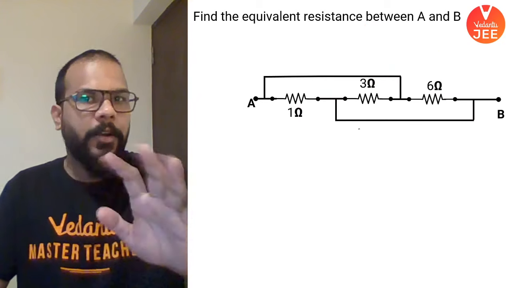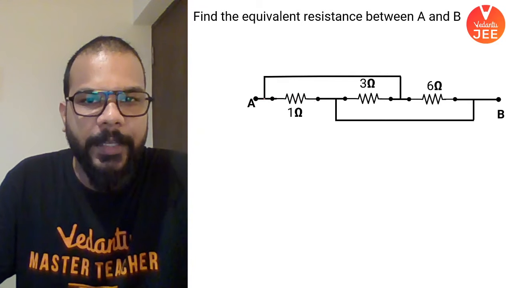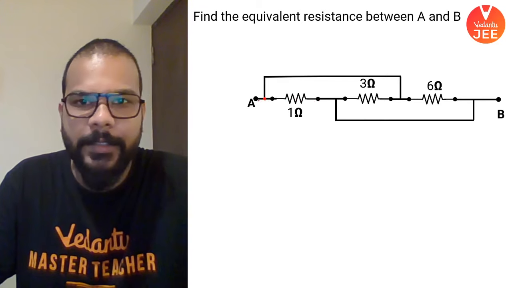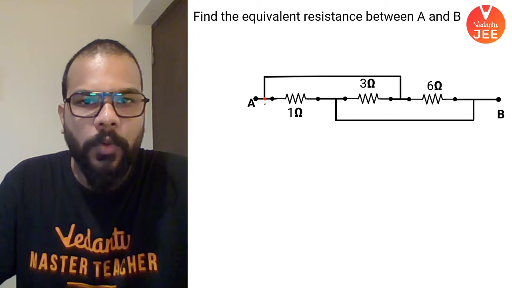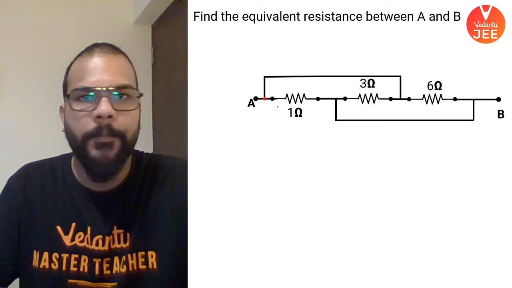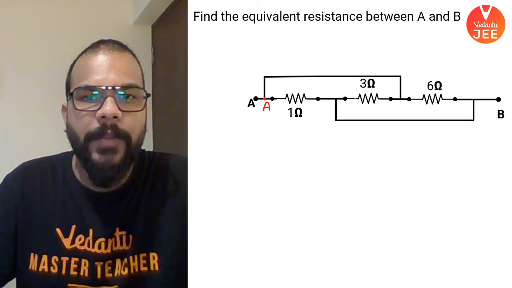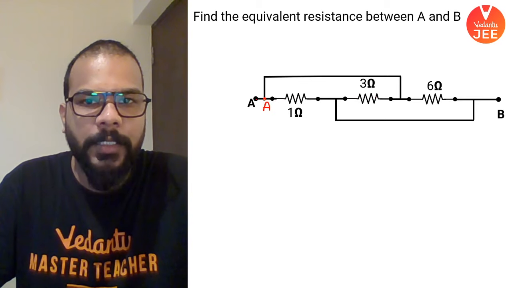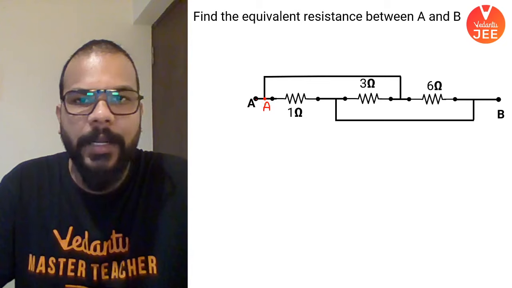Now this is actually not very challenging but looks like something complicated. So let me tell you how to simplify this. We have to find out equivalent resistance. So whenever you are moving on a line on a wire and no circuit element is coming in between, then the potential and the point will remain same. Like from this point to this, nothing came, no battery, no resistance, no capacitor. So points will remain the same.